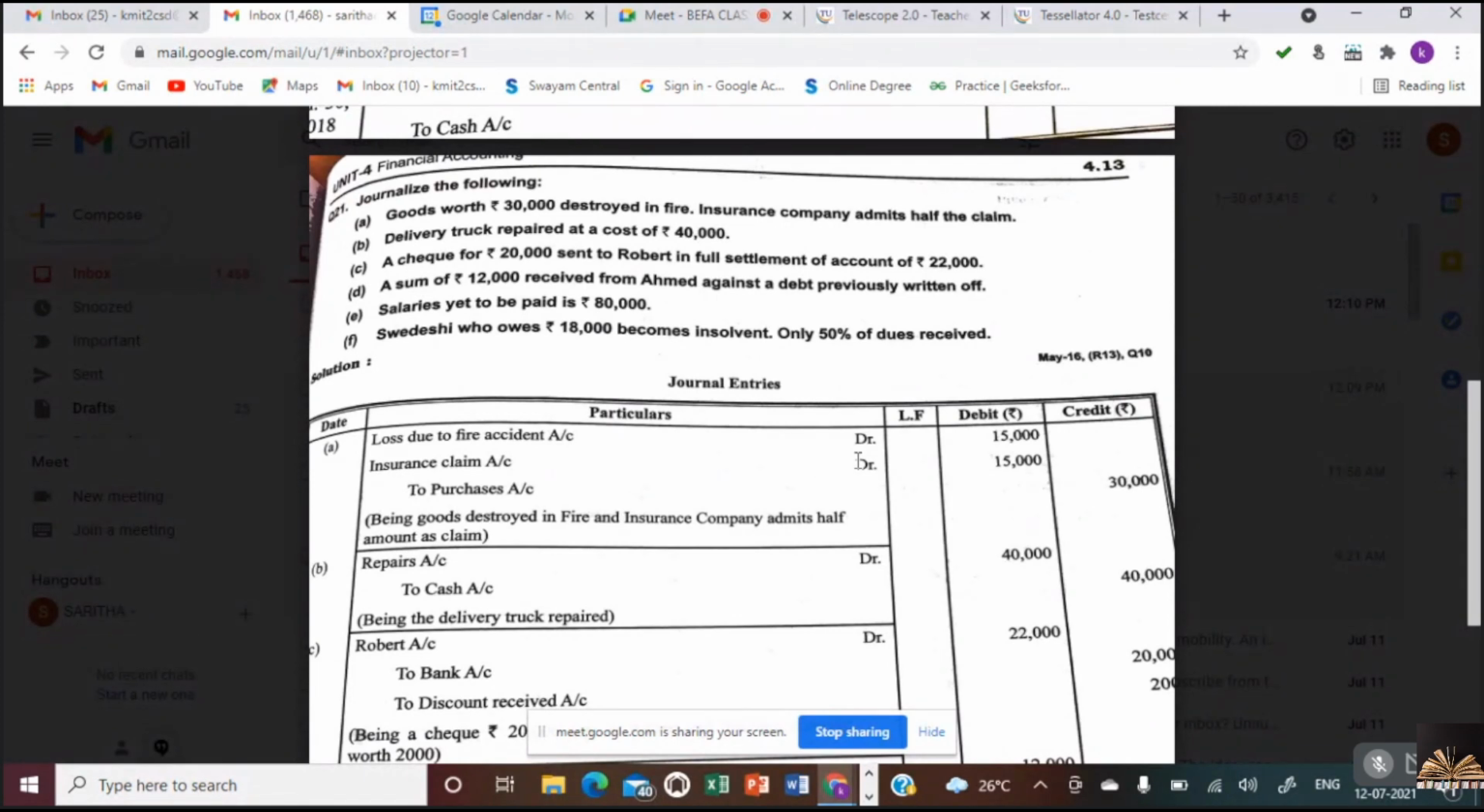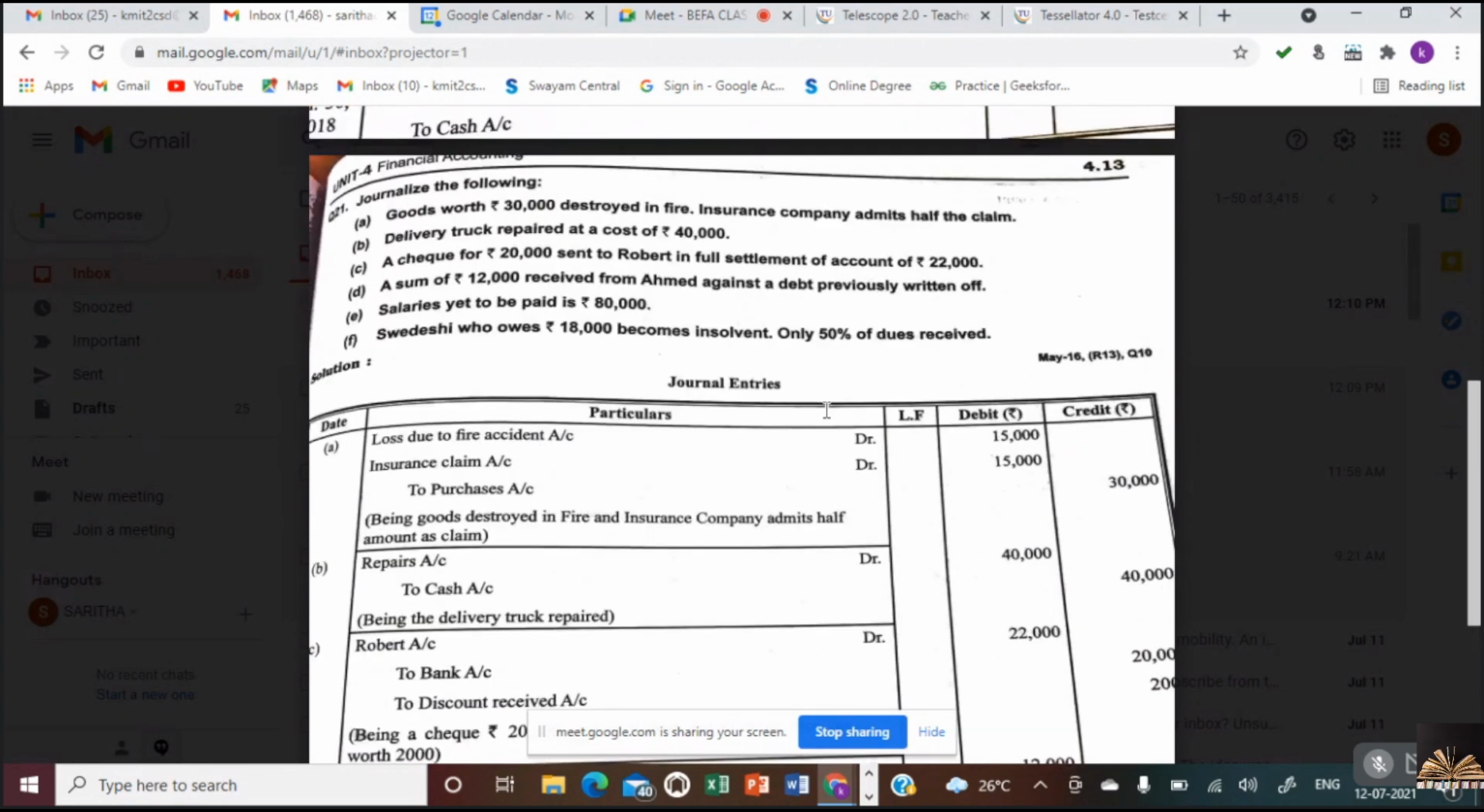Is that clear? If it is cash, what would be the entry? Salaries account debtor to cash. If it is check, what would be the entry? Salaries paid in check, rupees 80,000. Salary account debtor to bank account. You have to debit the expense. Salary is an expense. Check means bank; instead of cash, we take it in bank. If it is not paid, outstanding salary account.